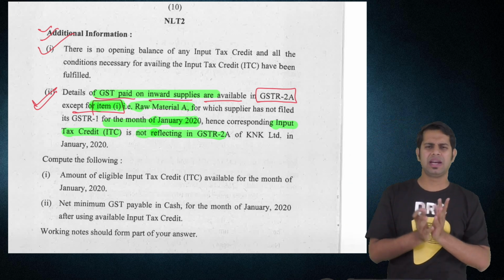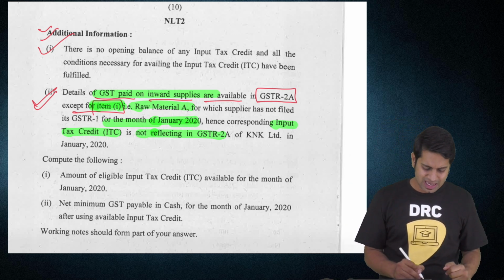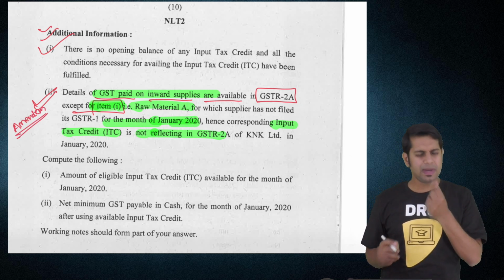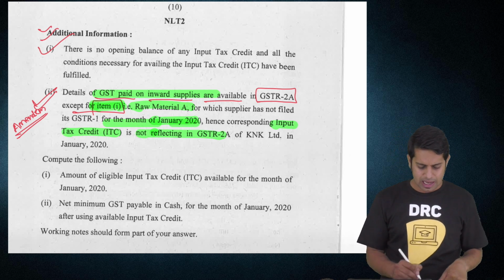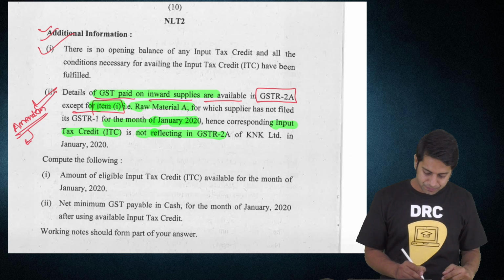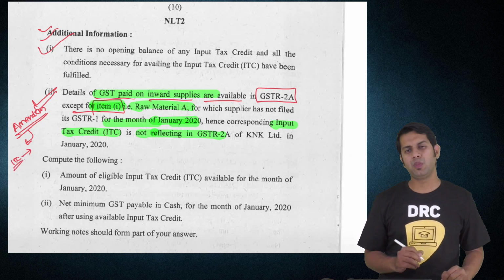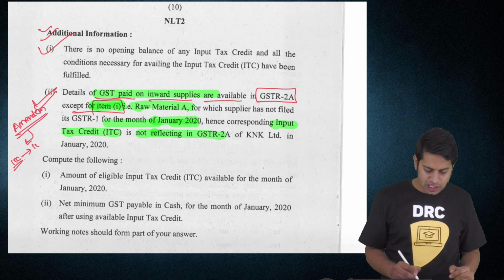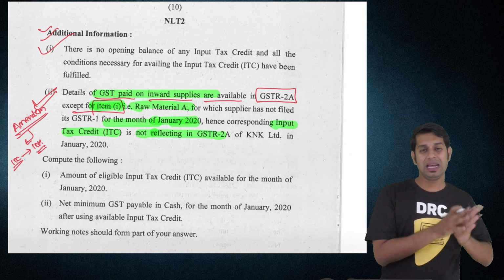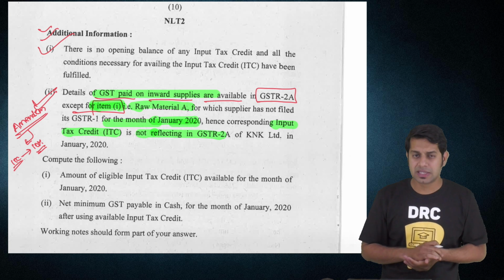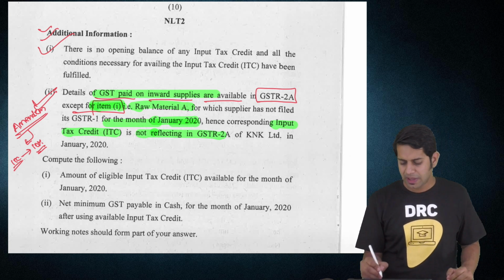So K&K Limited is the purchaser. Now there was an amendment made. As per this amendment, what is the provision telling? The amended provision is telling that you can take input tax credit on the items which are not appearing in 2A, but it shall be restricted to 10%. Earlier for May attempt it was 20%, but from November attempt onwards it is 10%. It is 10%.